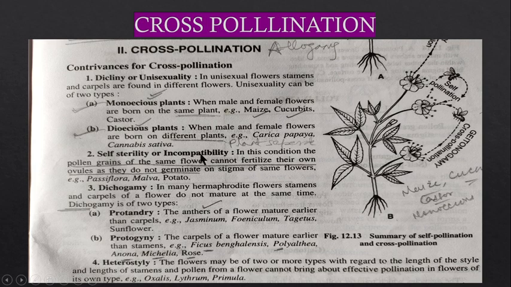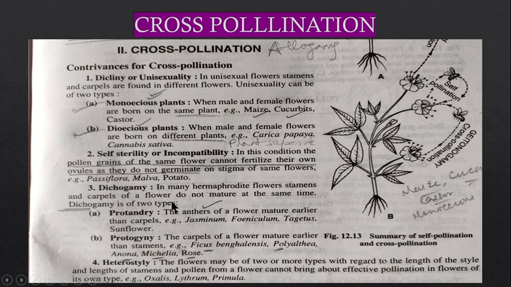So if this condition occurs, that the pollen grains of the same flower are unable to fertilize the stigma, or they don't germinate on the tip of the stigma and don't form any pollen tube, so the fertilization cannot take place. This is known as self-sterility or incompatibility. This condition also leads to cross pollination.